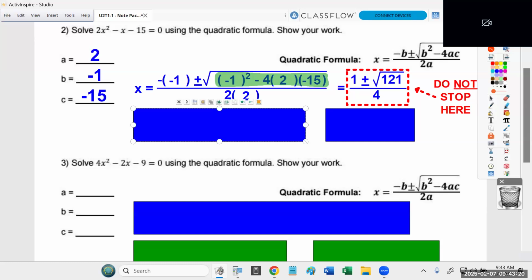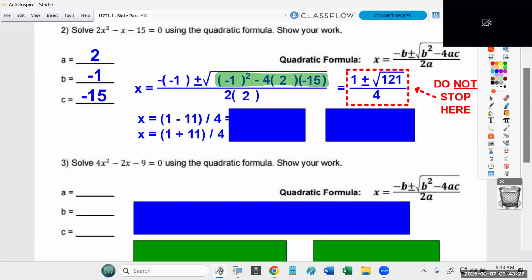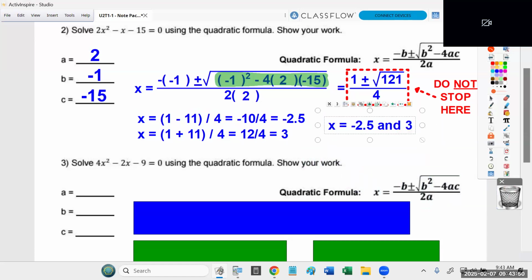Okay, so now we know x is going to be equal to either 1 plus 11 or 1 minus 11. And either way, you're dividing by 4. Now, 1 minus 11 is negative 10. 1 plus 11 is positive 12. So that's what you need to figure out. Negative 10 divided by 4 and 12 divided by 4. 12 divided by 4 is nice because that's a multiple of 4. That's just 3. But 10 divided by 4 is a decimal. Not too bad, though. It's just negative 2.5. So that is what your final answer should look like. X should be negative 2.5 and 3.